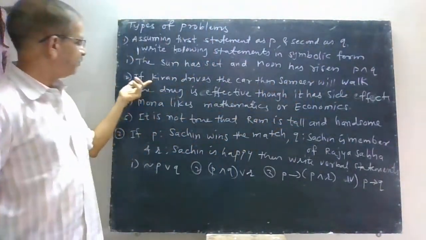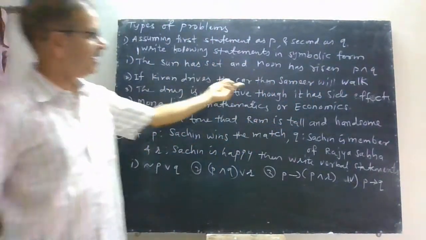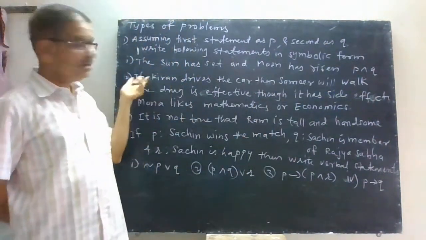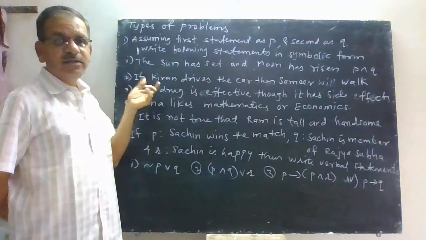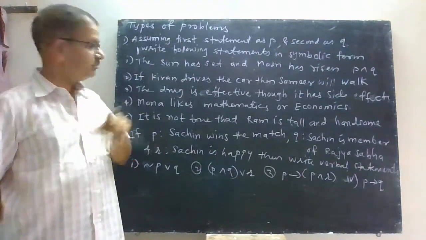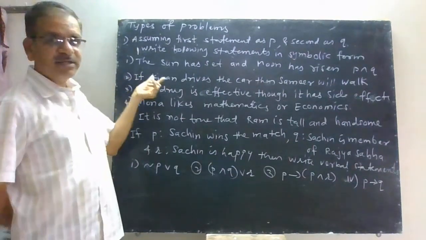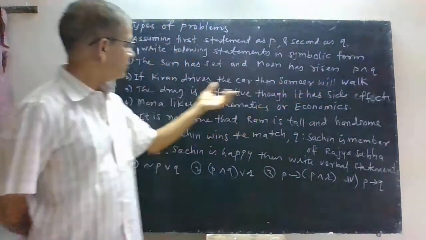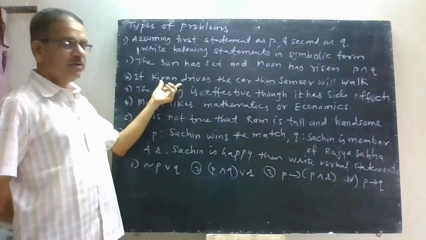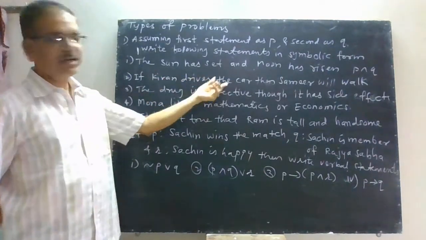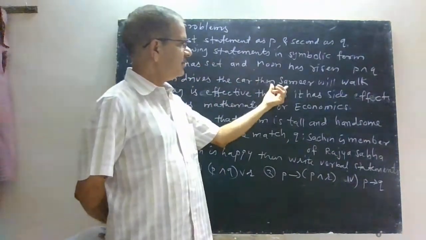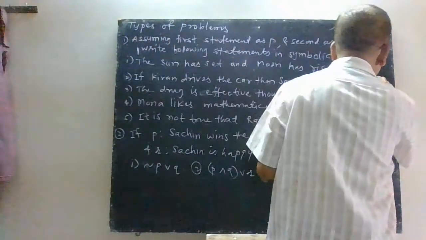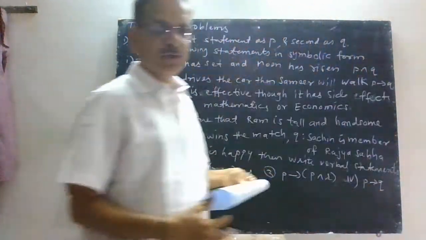Now second one, if Kiran drives the car, then Samir will walk. Now especially for a statement of the type if then, you have to write P and Q very carefully, because the statement after if is always P and after then is always Q. So that's why here your statement P will be Kiran drives the car, and statement Q will be Samir will walk, and then you will write the answer to this one as P implies Q.